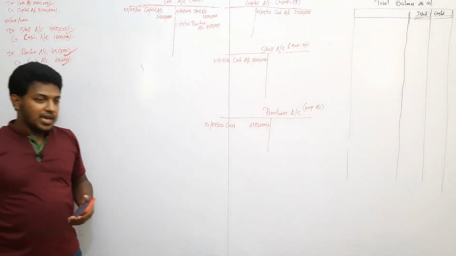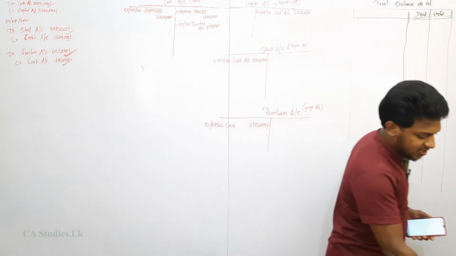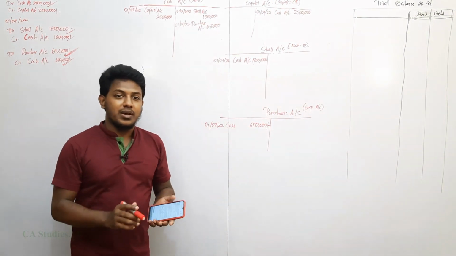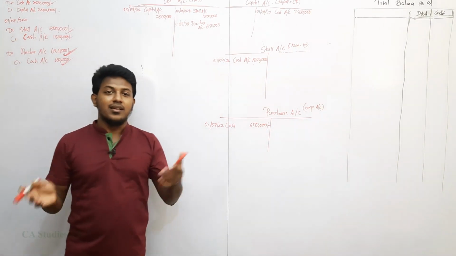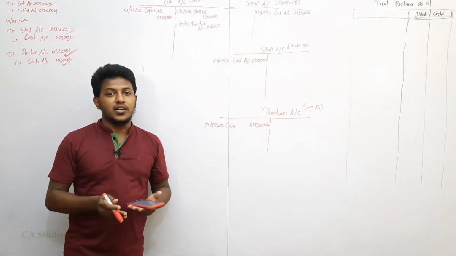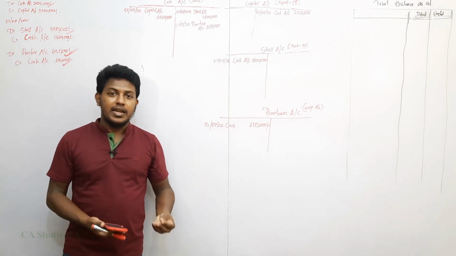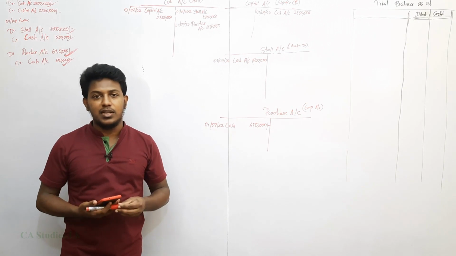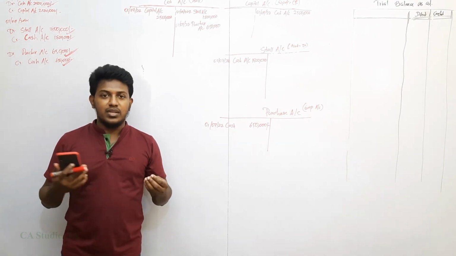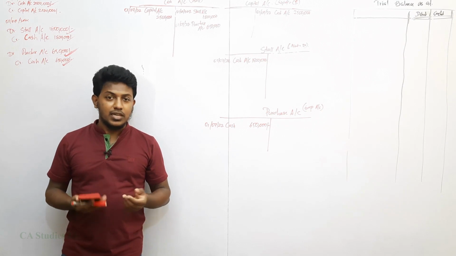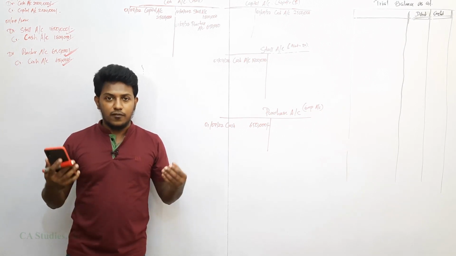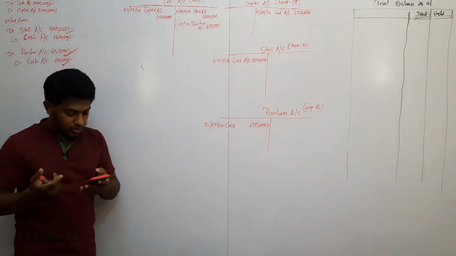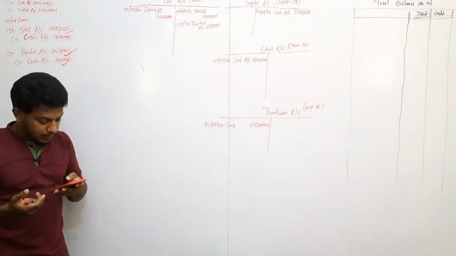Which side is asset, which side is liability, which side is equity, which side is expense, which side is income? Expenses and income are transferred to which account, and from that net loss or net profit is transferred to which account? Finally, we will end up with a financial position: what is the asset value, what is the liability value, what is the equity value. Equity value means if profit increases, equity value increases. If profit reduces, or if it is a loss-making company, equity value will reduce, right? Now come to the next transaction.